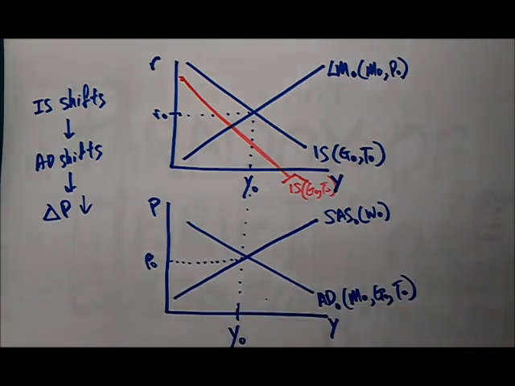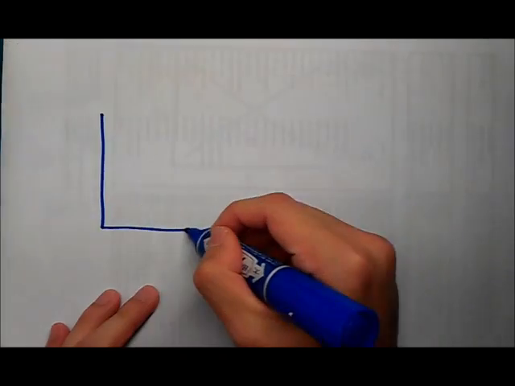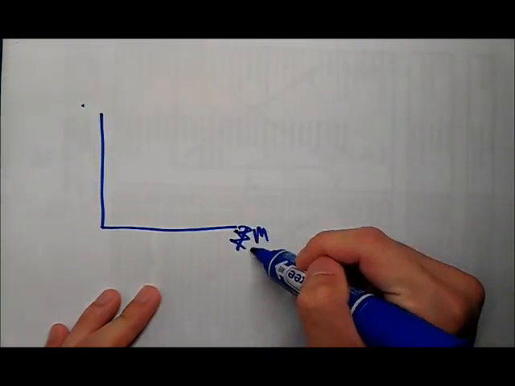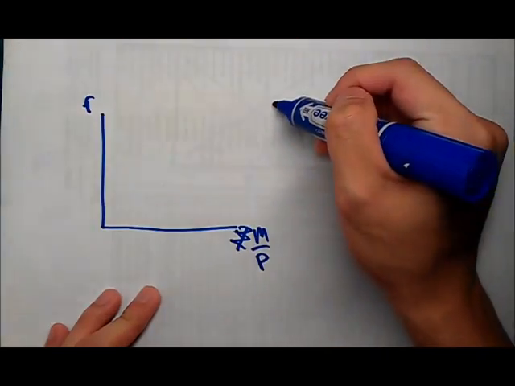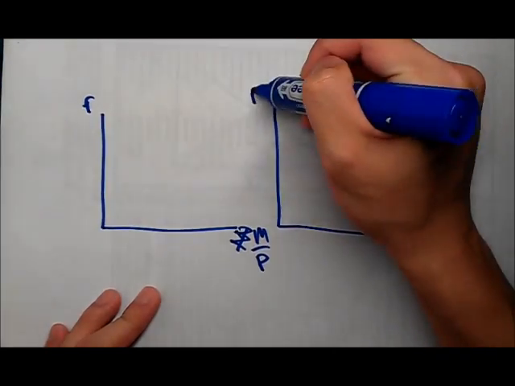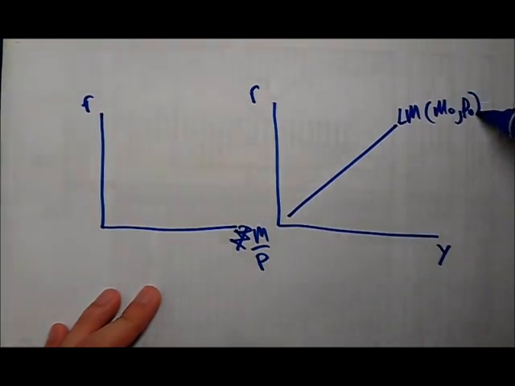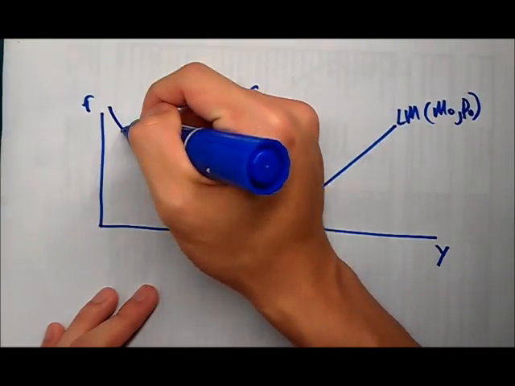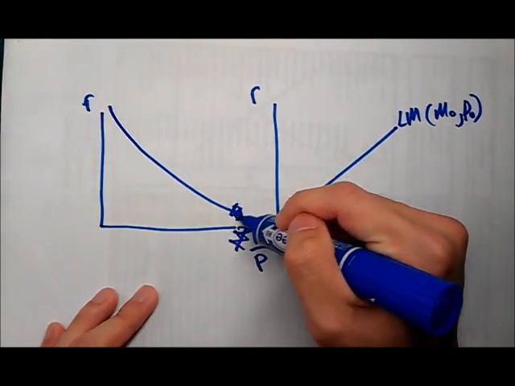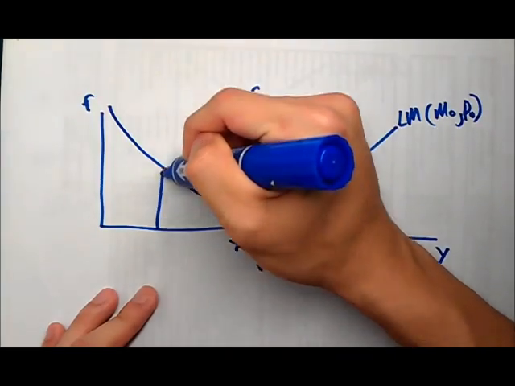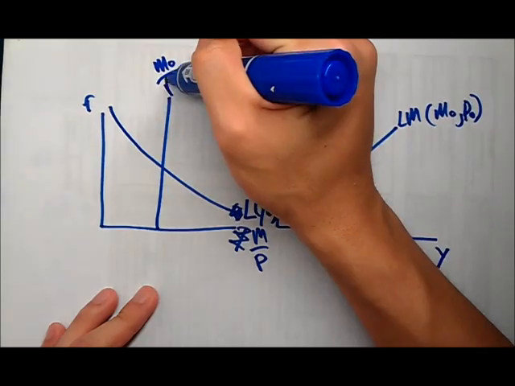It's not good to memorize, so let me show you how I usually decide. We look at our liquid assets market. Sorry, this is M over P, this is interest rates, and this is income. This is my LM model, which is a function of money supply and price. Then this is my demand for liquid assets, L, which is a function of income, and here we have my money supply, M0 over P0.